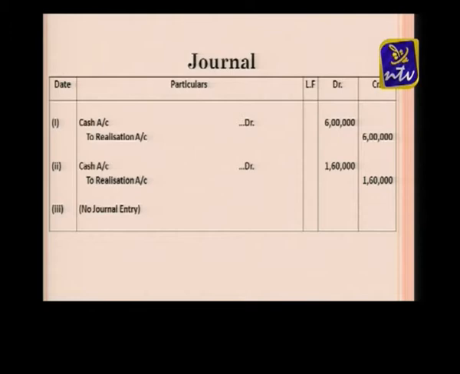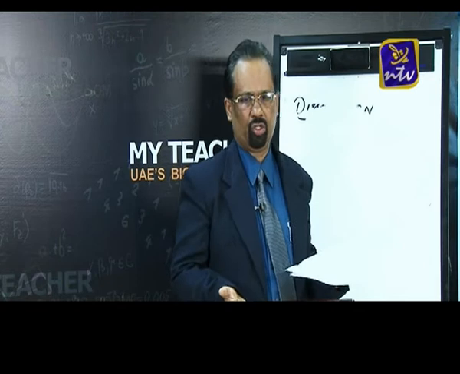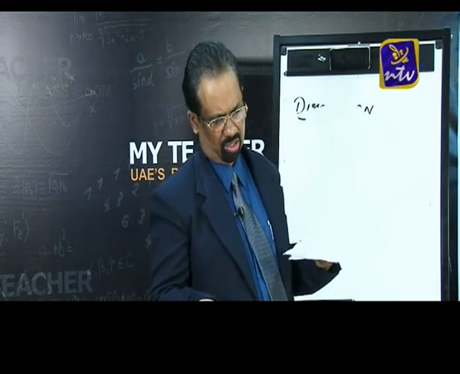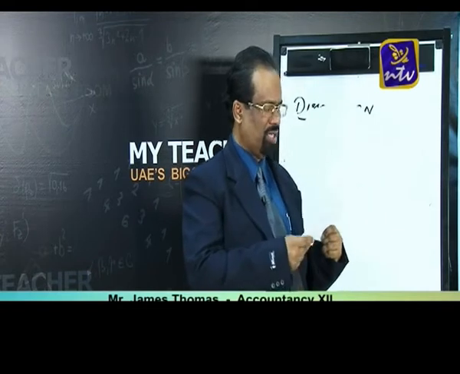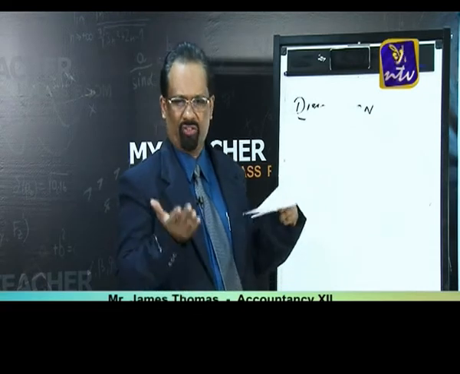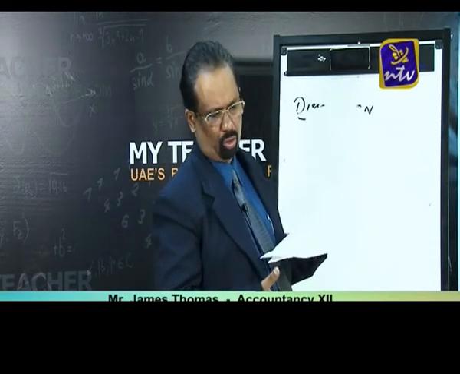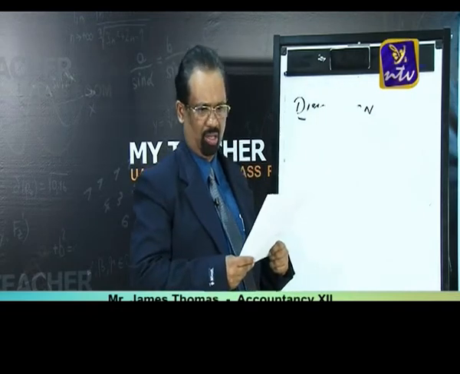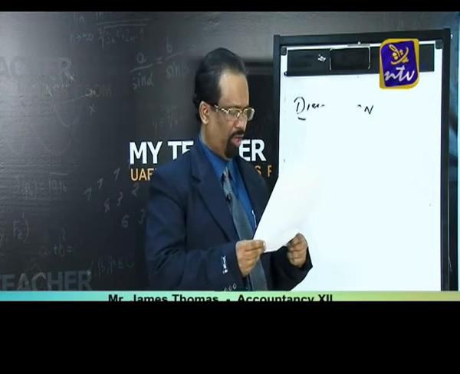Here you know that the land development authority is taking our land and building and they are giving the money. So entry will be cash account debtor to realization account. So it is very clear, we are getting the money. The land and building was taken over by someone else, but whether we are getting money or not, we are getting cash. So entry will be cash account debtor to realization account.